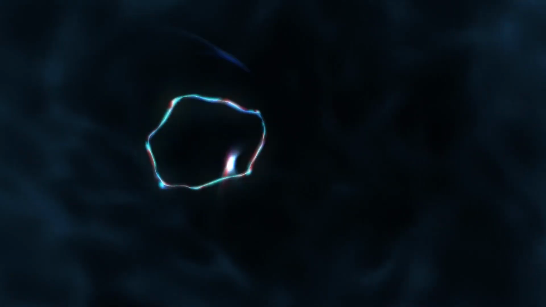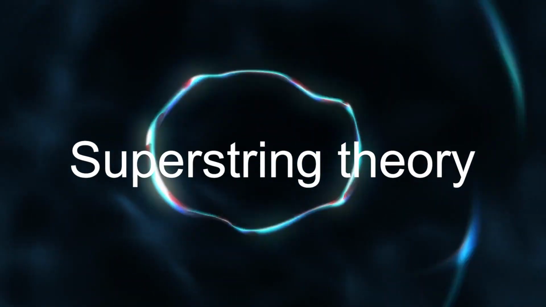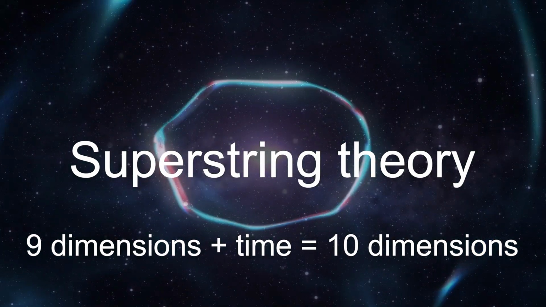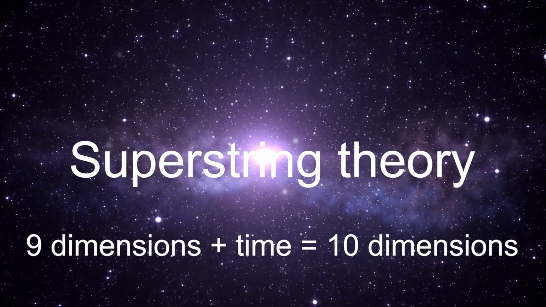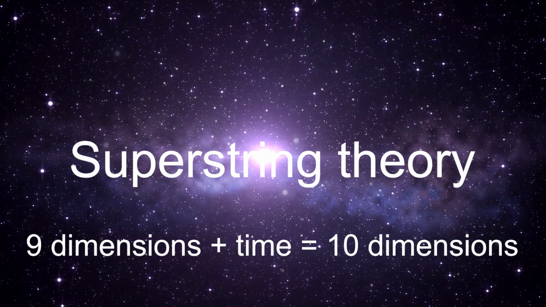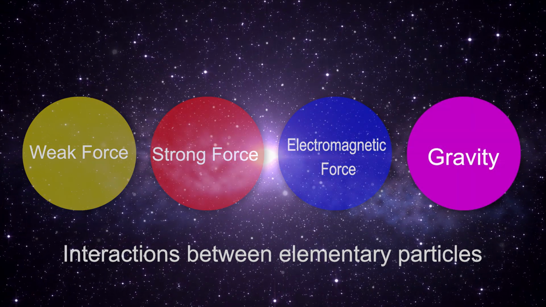Our world is not three-dimensional. There is a theory called superstring theory. This theory says the universe has 10 dimensions, 9 spatial plus time, and that gravity spreads into higher dimensions, explaining why gravity is overwhelmingly weaker than the weak force, strong force, and electromagnetism.